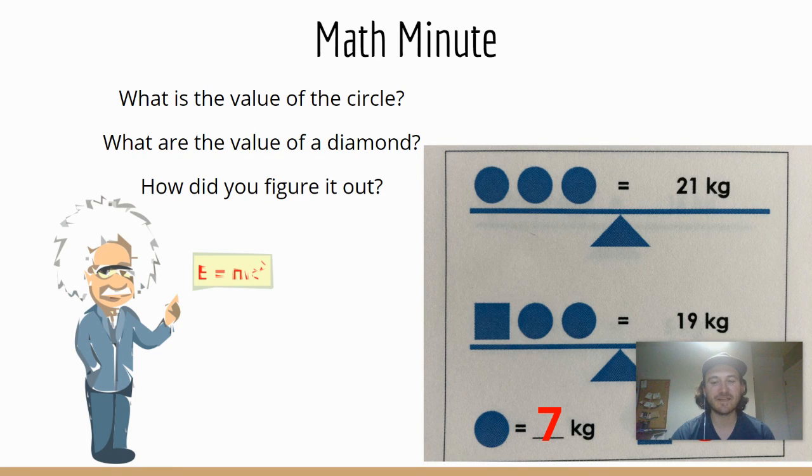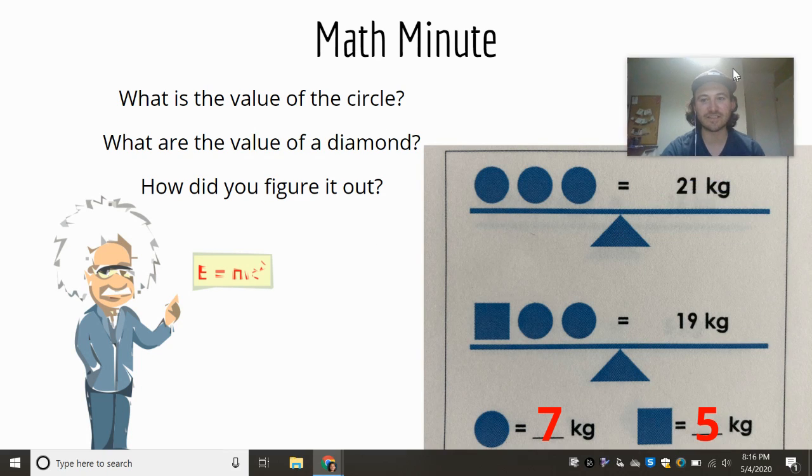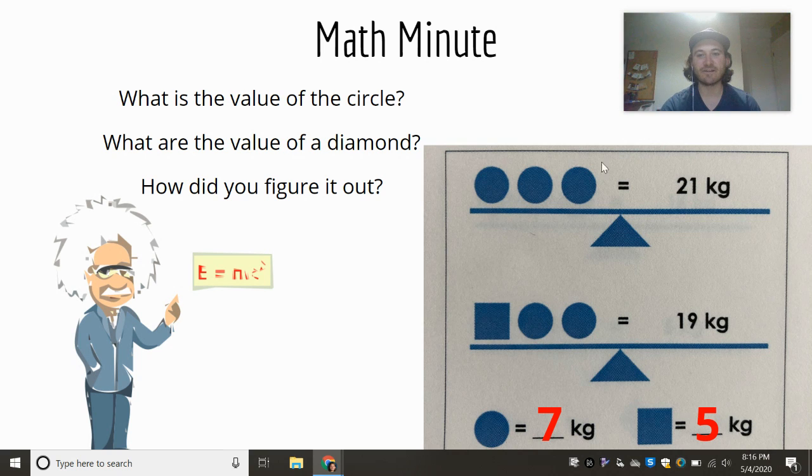Our math minute. I'm going to move myself out of the corner here as usual. So yesterday we started off: there's 3 circles that equal 21 kilograms, and a square and 2 circles equal 19 kilograms. So what do they both equal, and how did you figure it out? I saw a few different answers here with some great work shown.